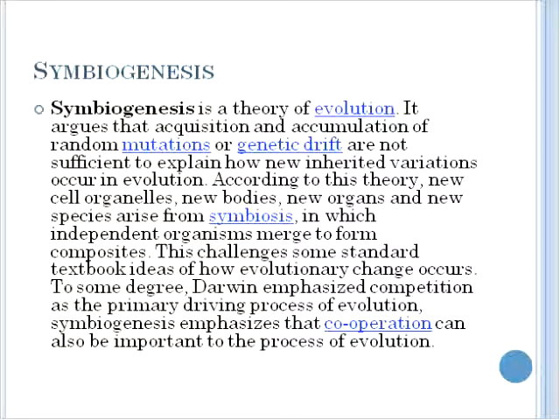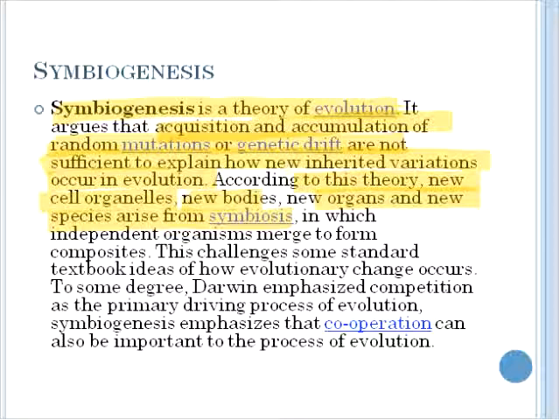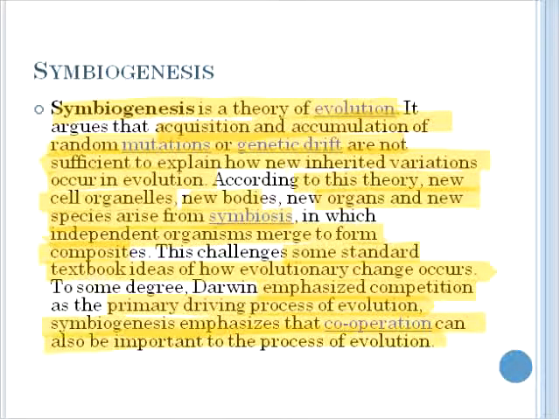So if we look at symbiogenesis, symbiogenesis is a theory of evolution. It argues that the acquisition and accumulation of random mutations or genetic drift are not sufficient to explain how new inherited variations occur in evolution. According to this theory, new cell organelles, new bodies, new organs, and new species arise from symbiosis, where independent organisms merge to form composites. This challenges some of Darwin's standard ideas. To some degree, Darwin emphasized competition as the primary driving force of evolution. Symbiogenesis emphasizes that cooperation can also be important to the process of evolution.